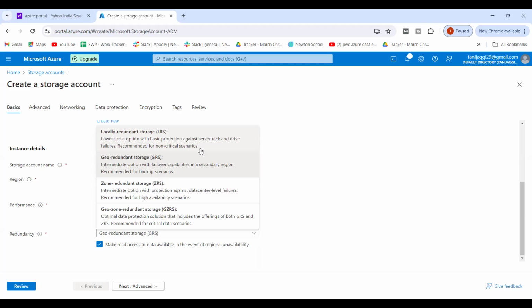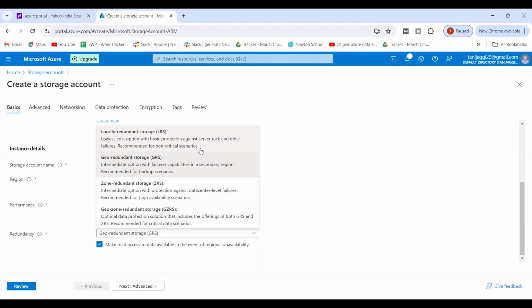If by chance that data center grid crashes due to any reason, due to hardware failure or software failure, or there's a fire, flood, earthquake, any kind of failure, what will happen? My complete data will go. I don't have any backup, nothing. My complete data is going to vanish, and I'm going to be left with zero data.